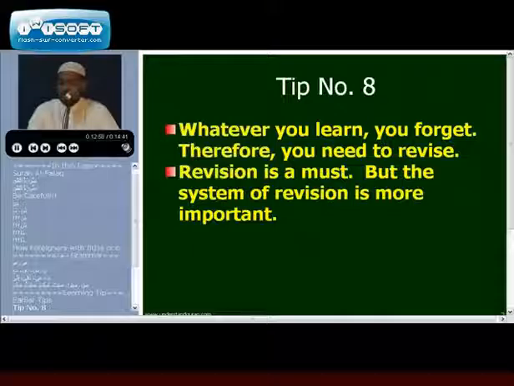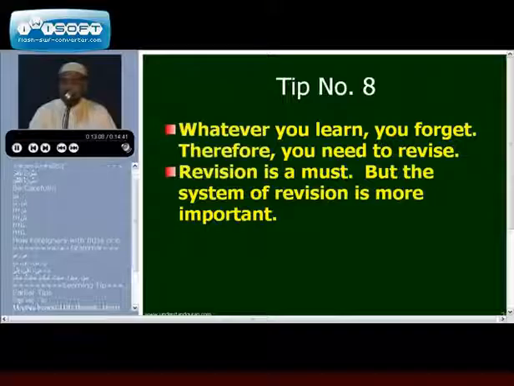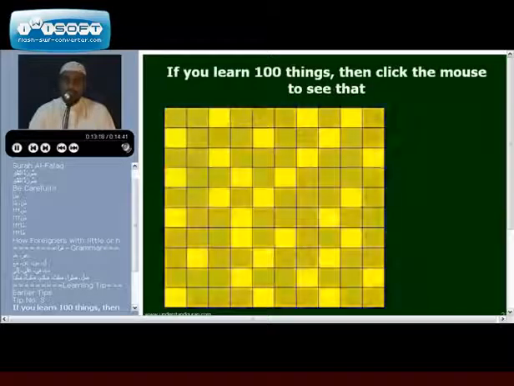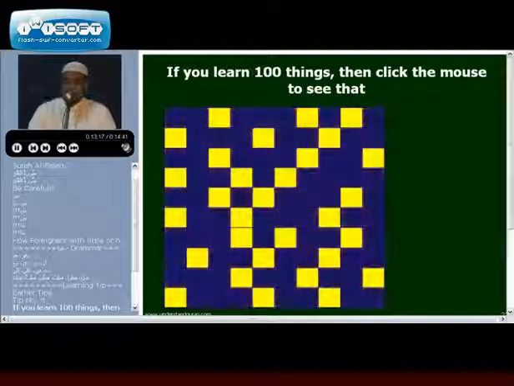Today we'll give you another very important secret. Whatever you learn, you forget. Therefore you need to revise. Revision is a must, but the more important thing is the system of revision. If you learn 100 things, then according to research, after an hour you forget 70.